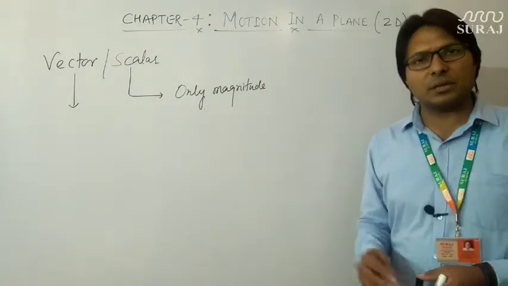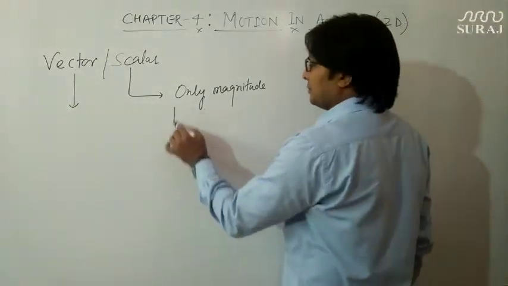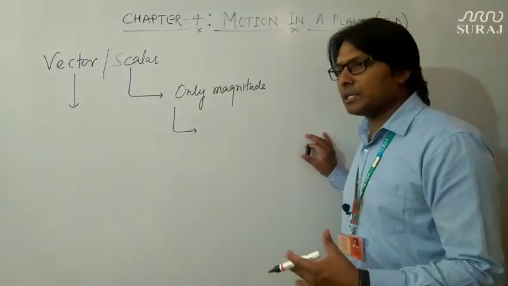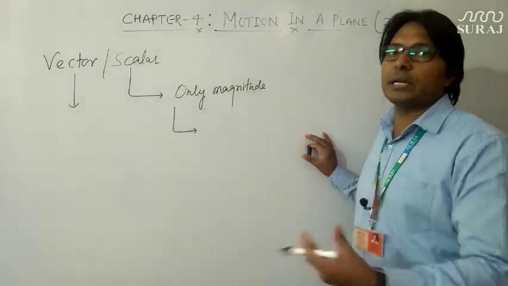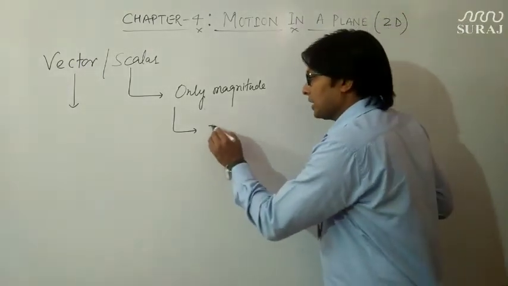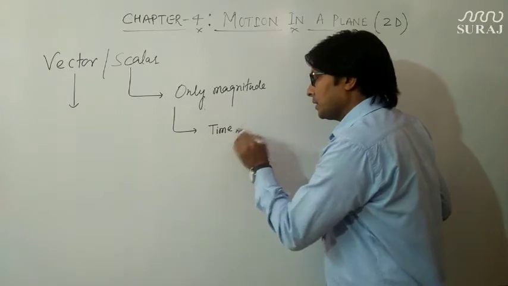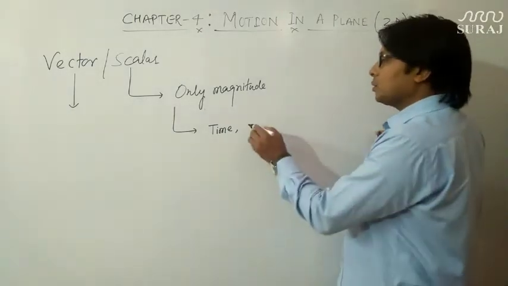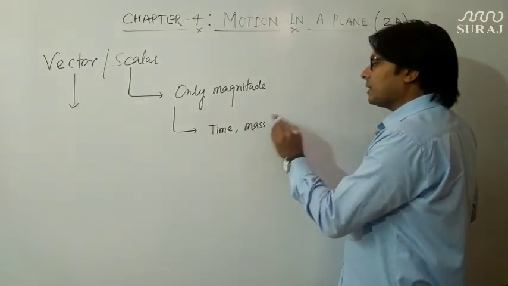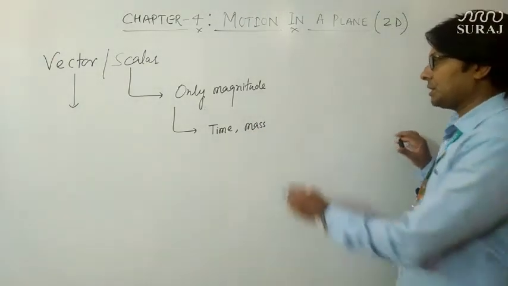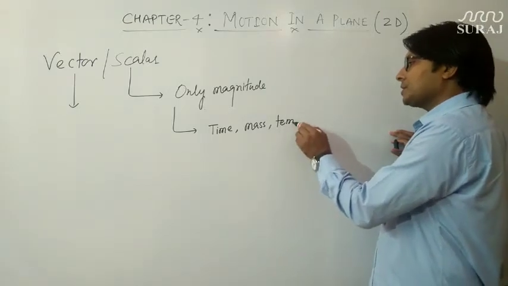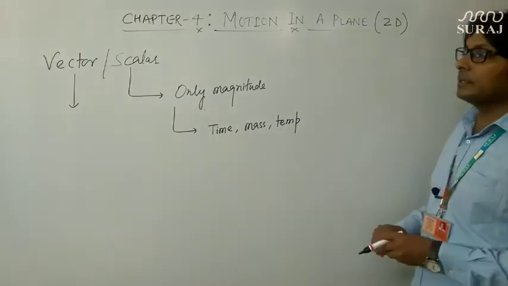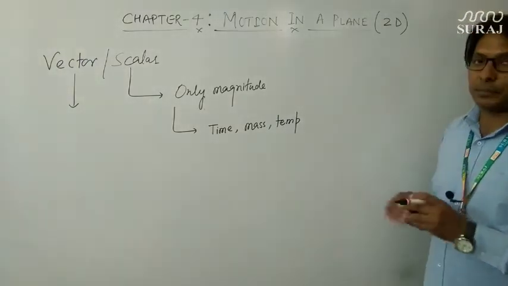So what are the scalar quantities? Scalar quantities can be considered where there is no need for showing their direction, like time. Time is a scalar quantity because we do not require any direction to represent time. So is mass. Mass does not require any direction for its representation. So is temperature. Temperature is also a physical quantity which does not require direction for its representation.